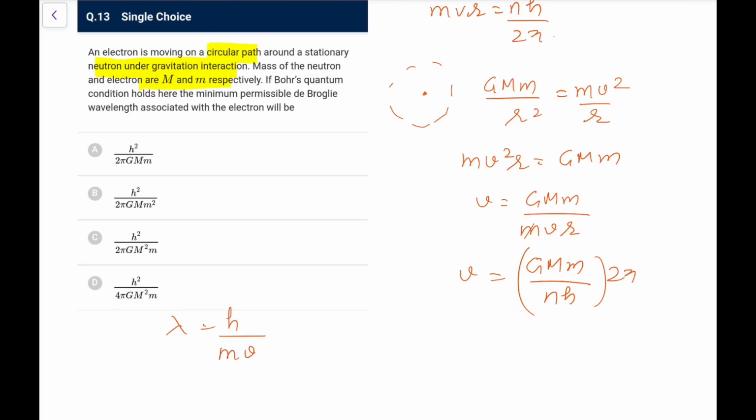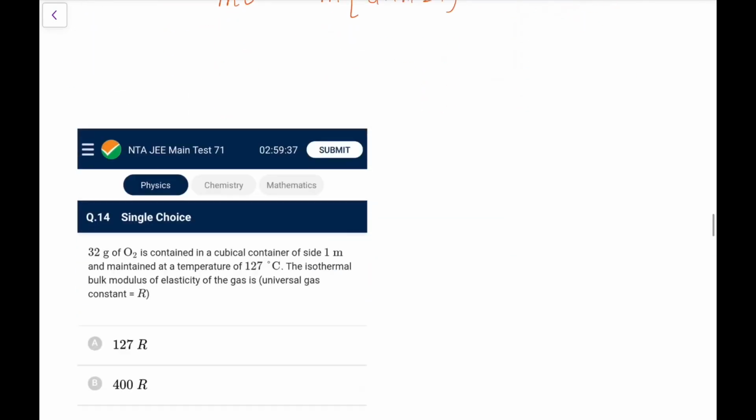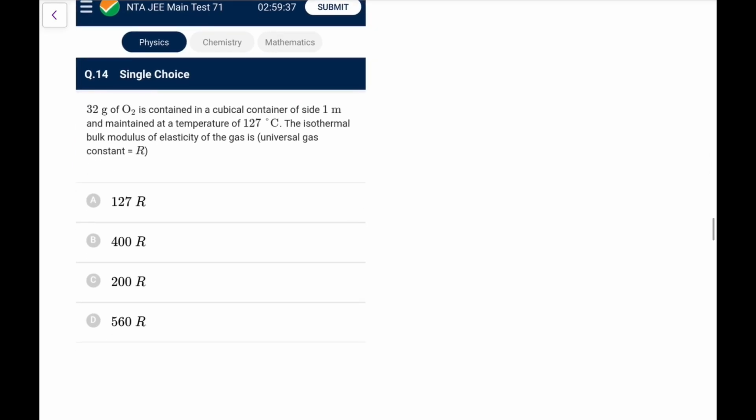Lambda will be minimum when V is maximum. Maximum V will be when n equals 1, because as n increases V will decrease. So the maximum V is Gmm into 2 pi upon h. So that is h square upon, now you can do this, whatever it is coming out, it is coming out as option B. Next one.